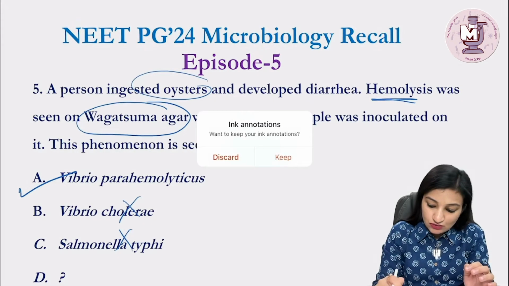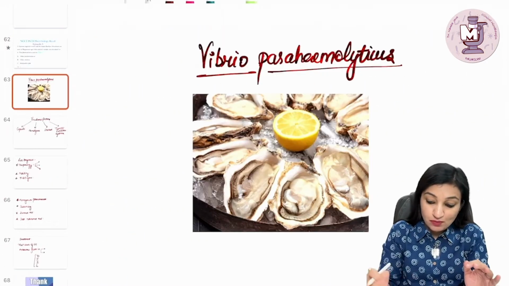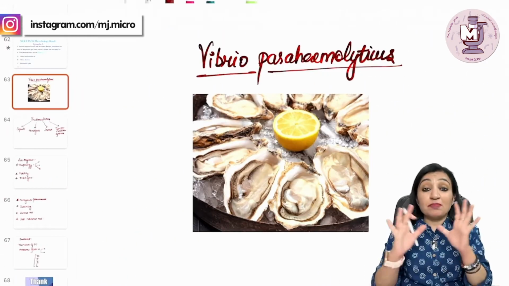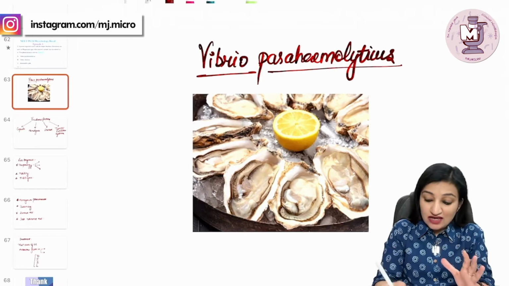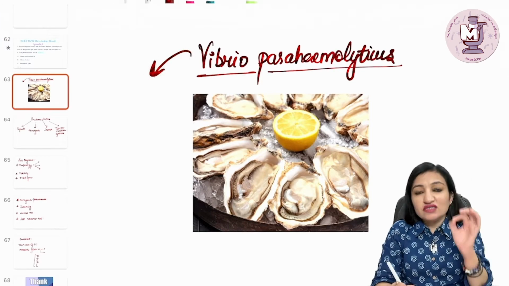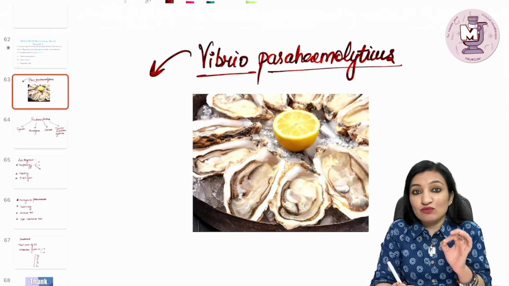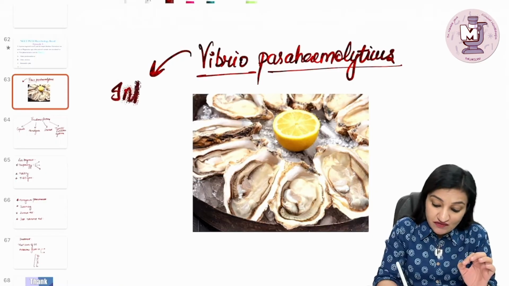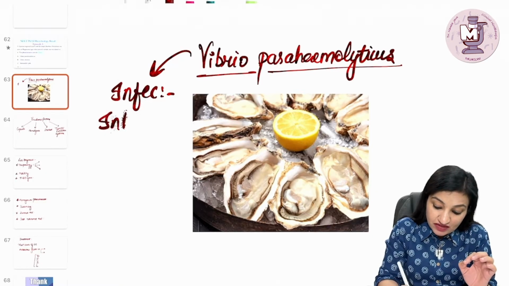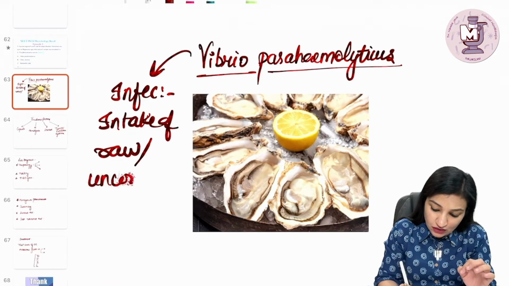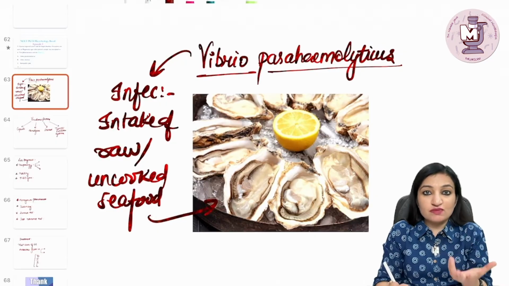Now let's learn more about this organism, that is Vibrio parahaemolyticus. There's a pic of oysters over here, which I've put up. So the first thing you need to remember about Vibrio parahaemolyticus is that its infection is associated with the intake of raw or uncooked seafood, typically oysters, which was mentioned in the question.